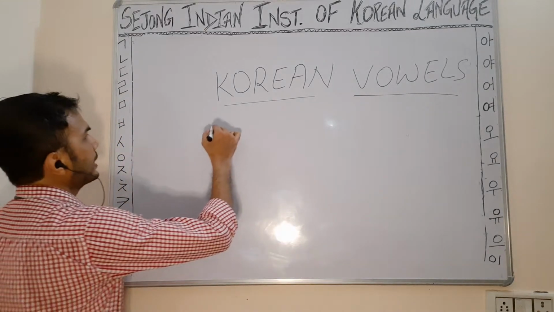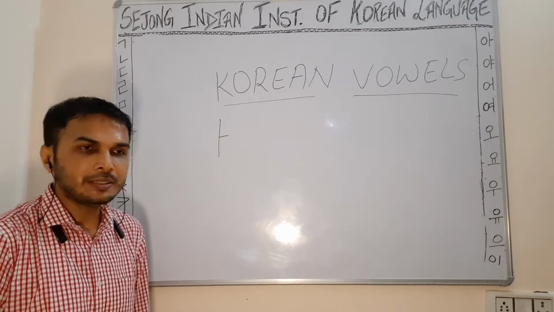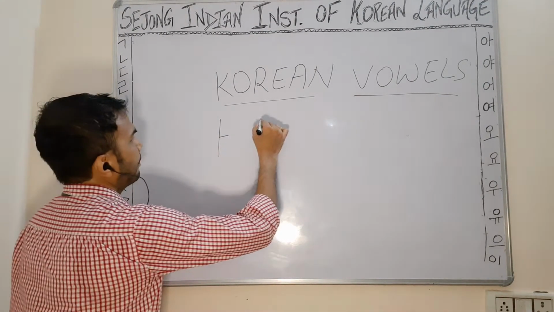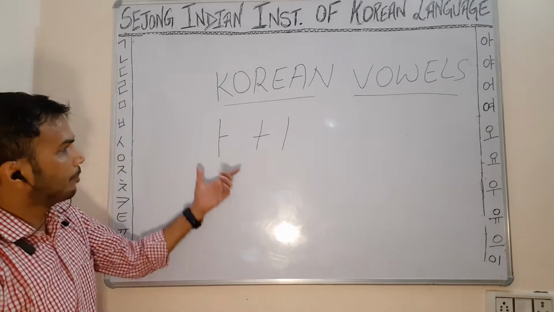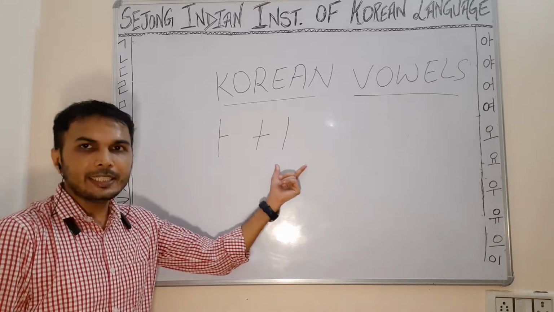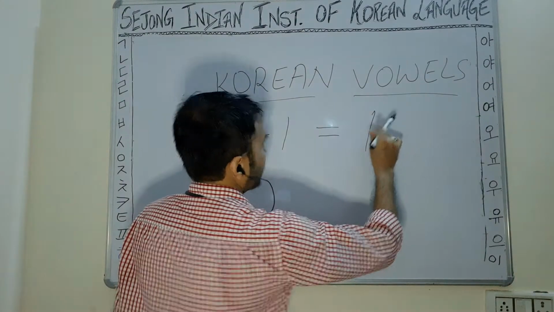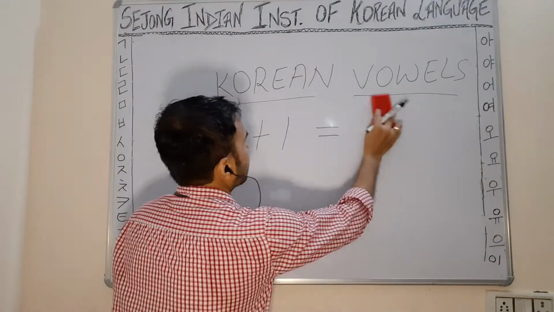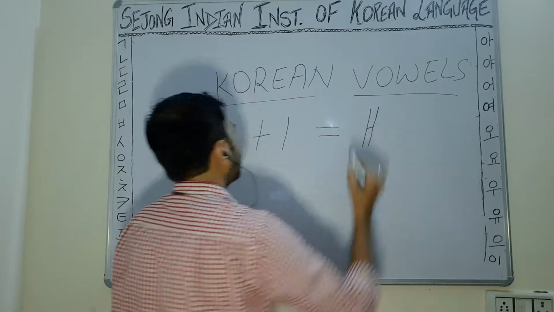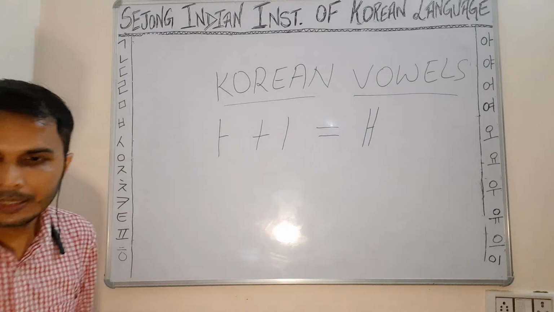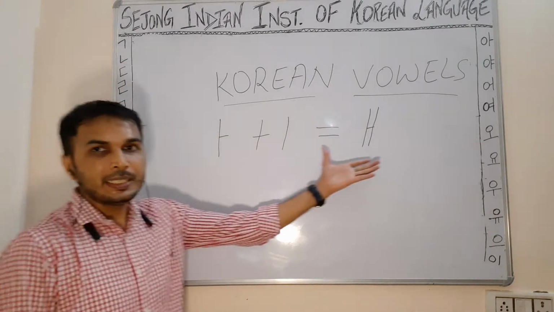So ae, if we see, when we combine the vowel a and the vowel i, then it will become ae. Again, ae is a diphthong.